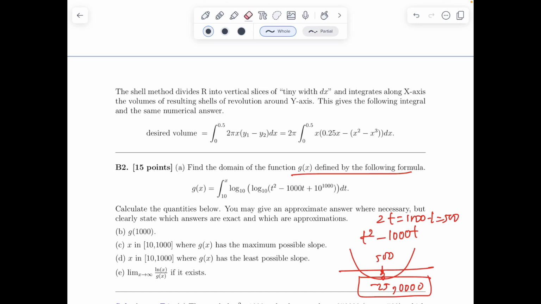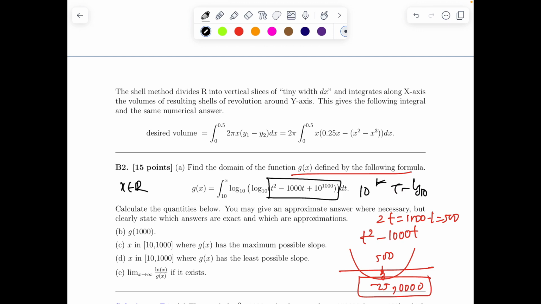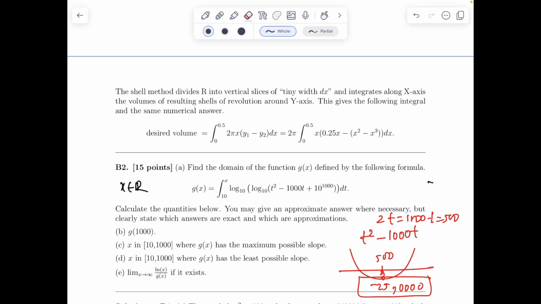So now we are completely safe, and I can tell that g of x is defined for all x belonging to the reals. Even if we take log of something 10 to the power 2 big, it will be a big number. Again, log base 10 of a big number will still be defined. So there are no restrictions, no problem in the domain definition.